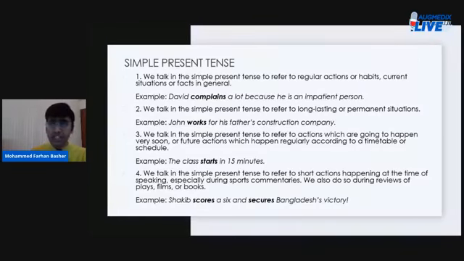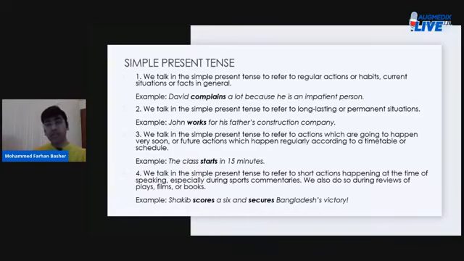Okay, this is a general truth, or a regular action or habit or a current situation, right? So to refer to current situations, and to talk about regular actions or habits, we can employ the simple present tense. Also general facts, better known as universal truths, such as man is mortal, and the sun rises in the east, sets in the west.